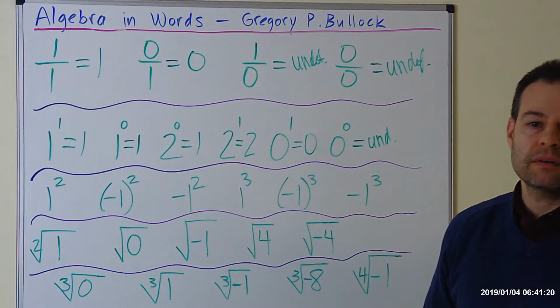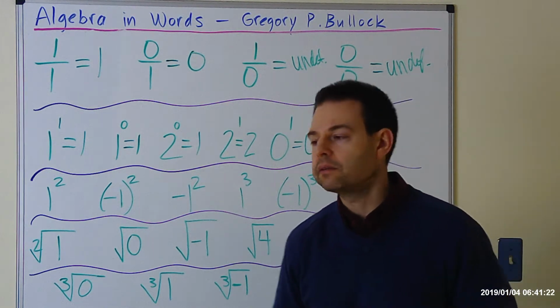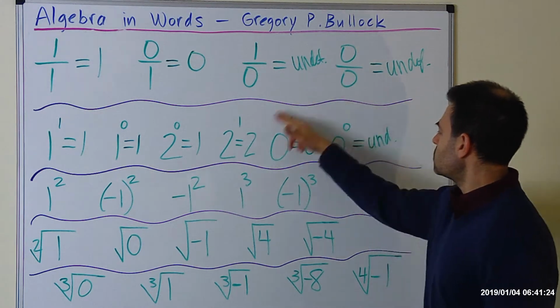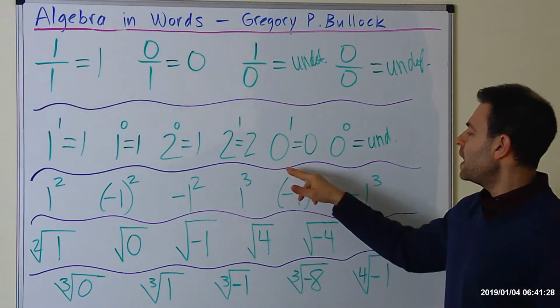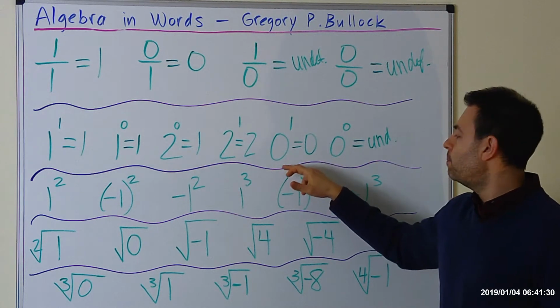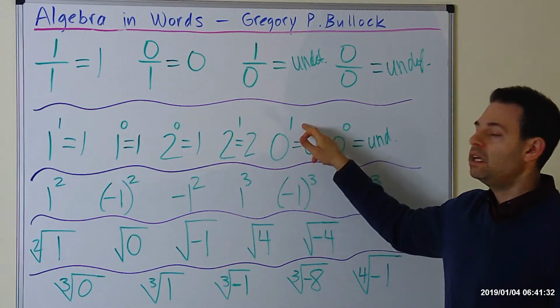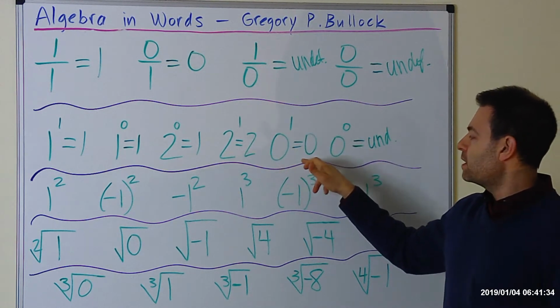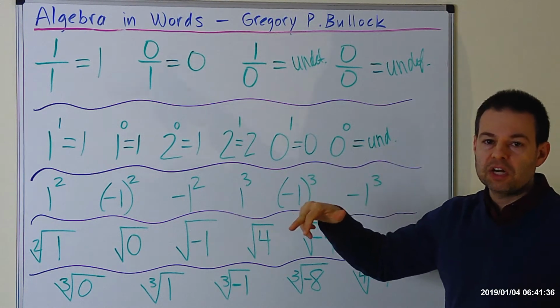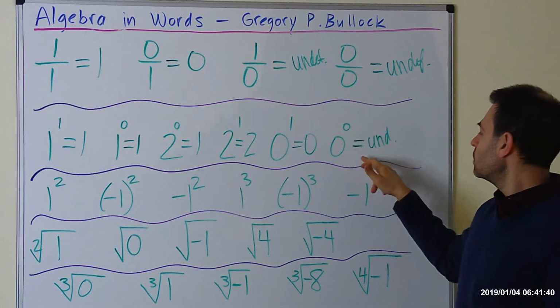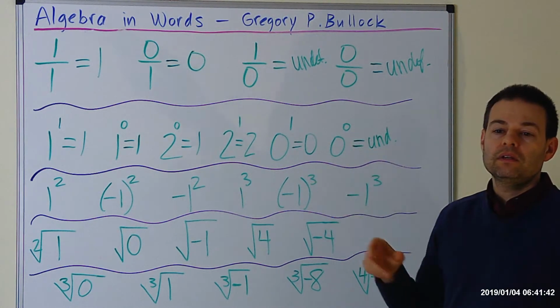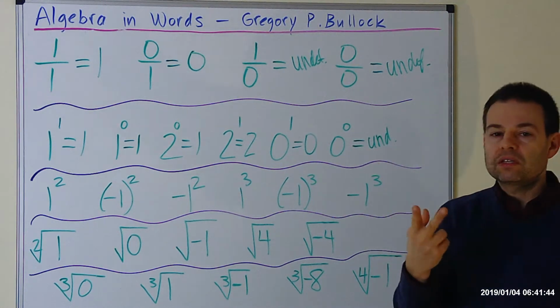You'll get error, and that means, again, undefined. So to summarize, anytime you have base 0 raised to any power, the answer is 0, with the exception of when you have base 0 raised to the 0. That's undefined.